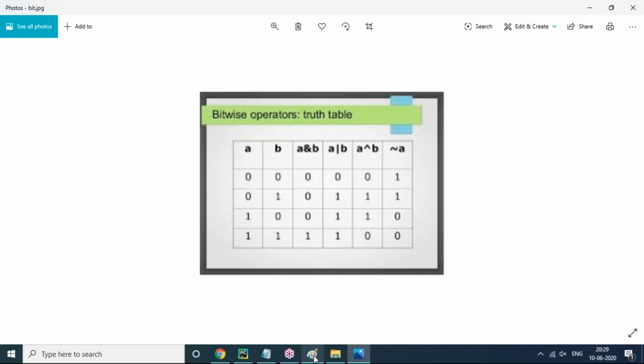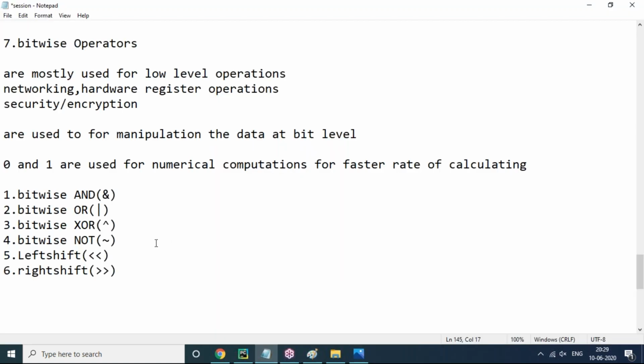So according to the formula I'm giving here for the not operator, the formula looks like: tilde n equals minus of n plus 1. This is the fixed formula, minus of n plus 1, and according to that the values will come.